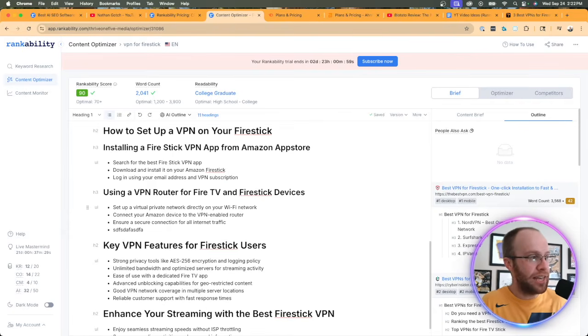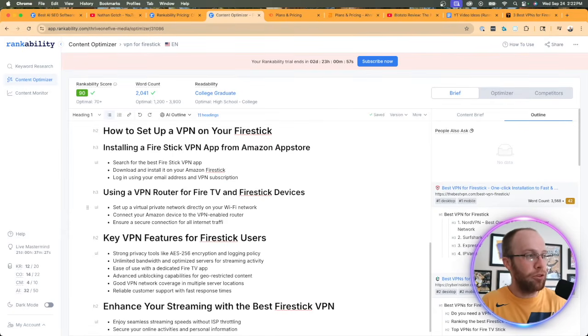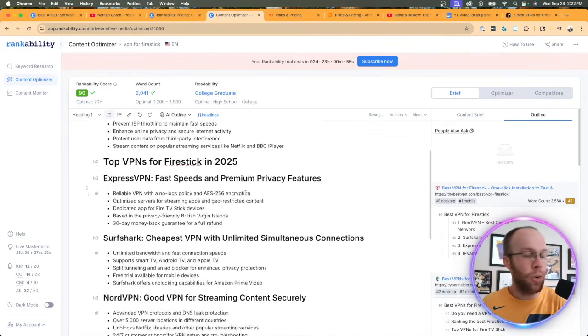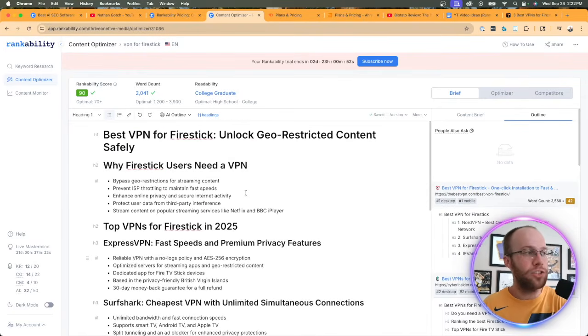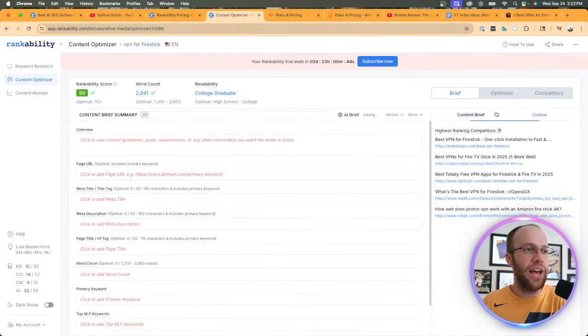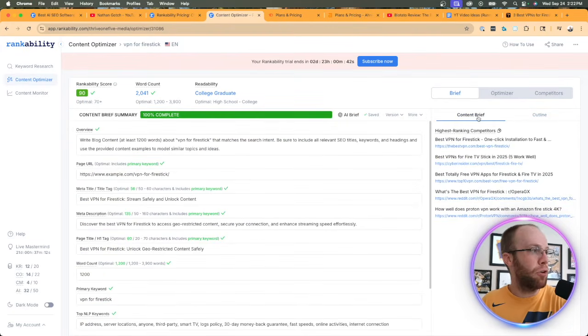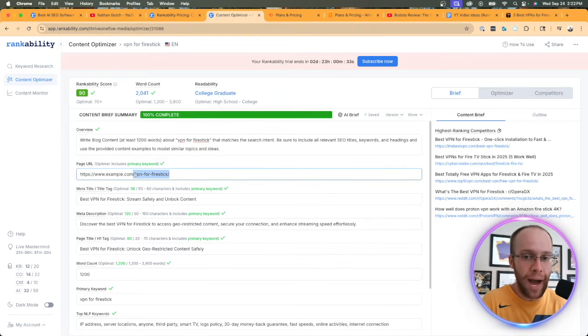If I wanted to add things, change things, I like how there's some word processing in here where I can actually go in and edit it versus a lot of these tools do not offer that. I can add links, I can change different header types. So I like that as well. And on the right-hand side, if I click over for content brief, it gives me an overview. It gives me a page URL of what it recommends. I completely agree with that. That's how I do all my URLs with just the target keyword and no random subfolders and subdirectories and whatnot.